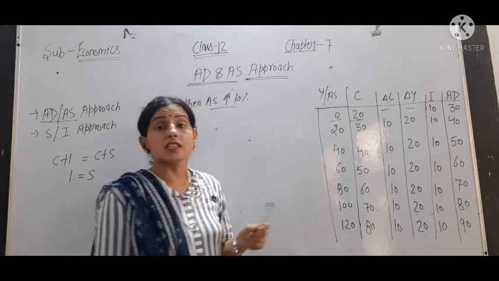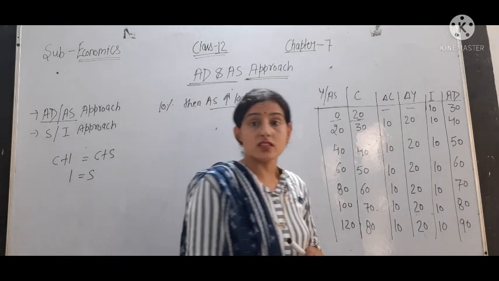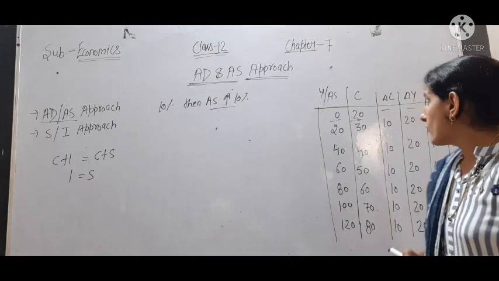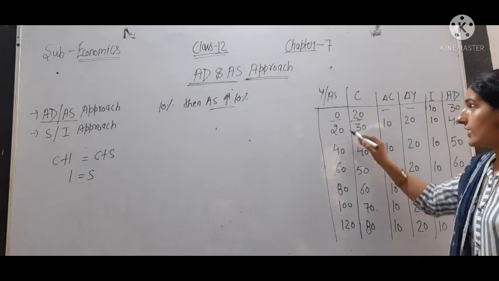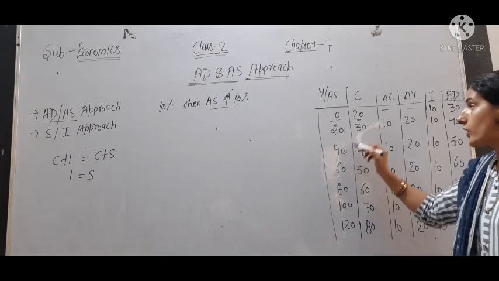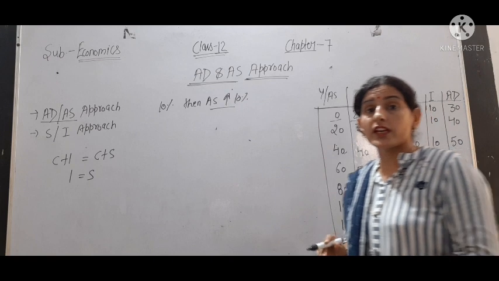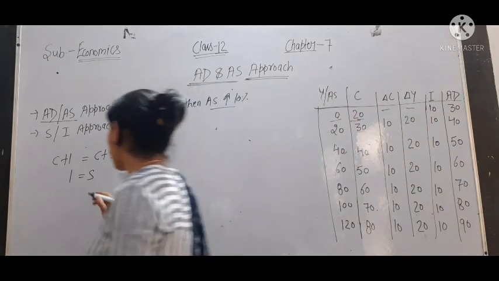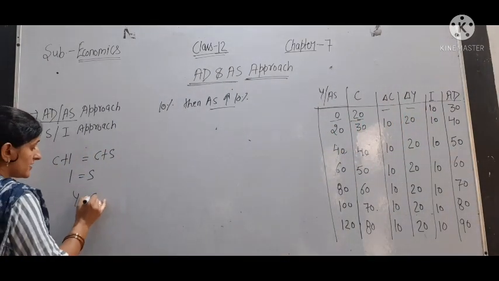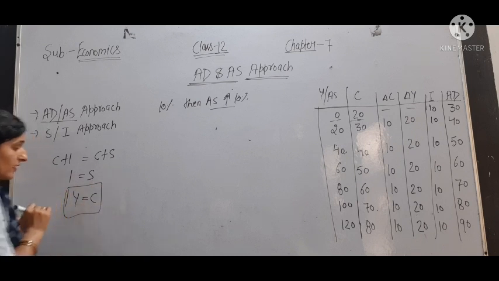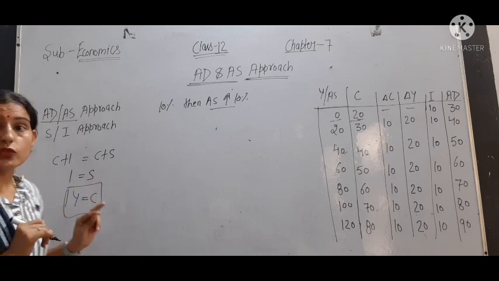Then income increases from 0 to 20, and our consumption also changes from 20 to 30. When income increases to 40, consumption also increases to 40. So this is the point where Y and C both are equal. Here Y means income, and C both are equal. Consumption is equal to income.